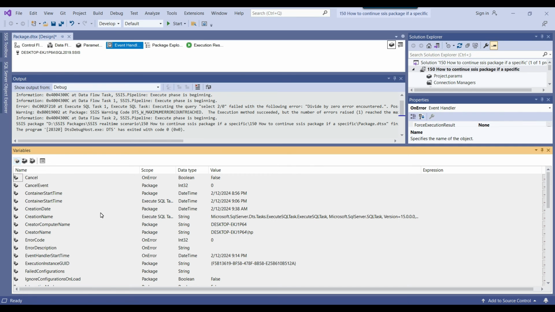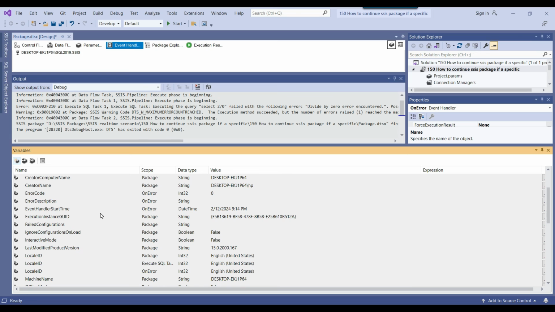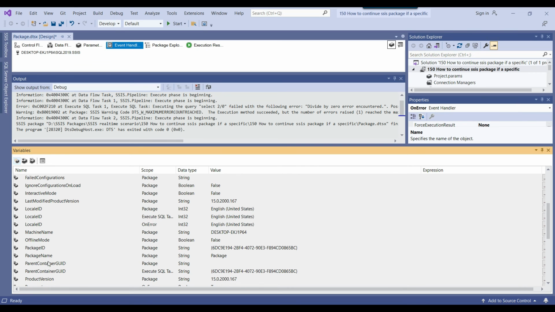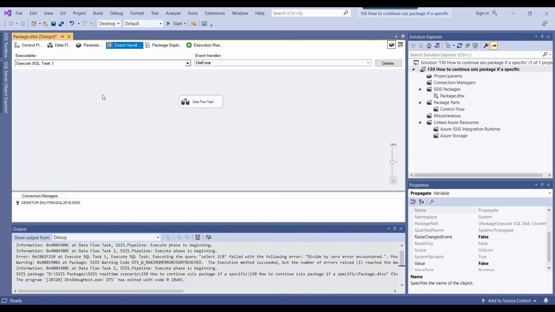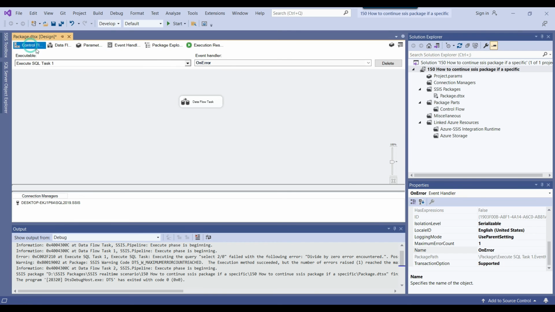Right now we don't have any user-defined variables. If you scroll down, there is a property called Propagate. Propagate means that it will send the error messages to the SSIS package. The default value is set to true, and we need to set it to false. If you set Propagate to false, it means that when this particular task fails, it won't send the error messages to the SSIS package. So we can close the variables window and go back to the control flow.